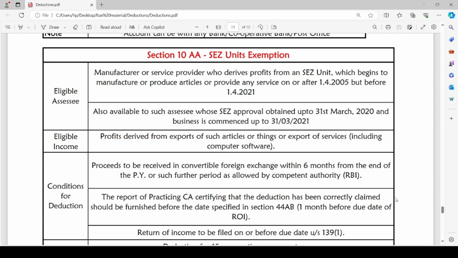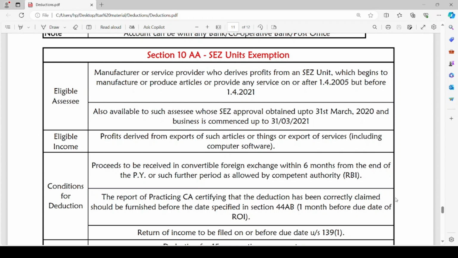The proceeds must be received in convertible foreign exchange, and that too within 6 months from the end of previous year. If there is an extension in this time limit, it will be allowed by competent authority, that is RBI. The report of practicing chartered accountant certifying that the deduction has been correctly claimed should be furnished before the date specified in section 44AB, that is 1 month before due date of return of income. Also, return of income to be filed on or before the due date under section 139(1).